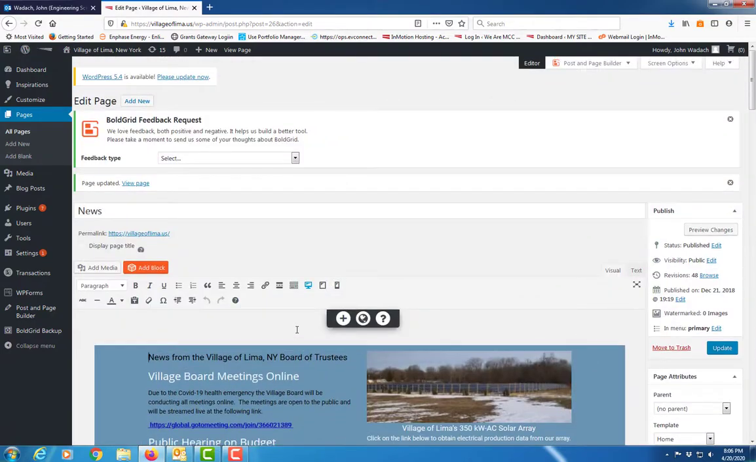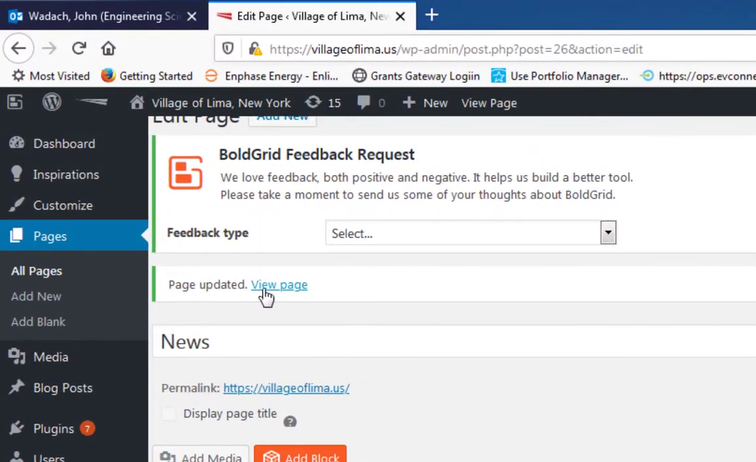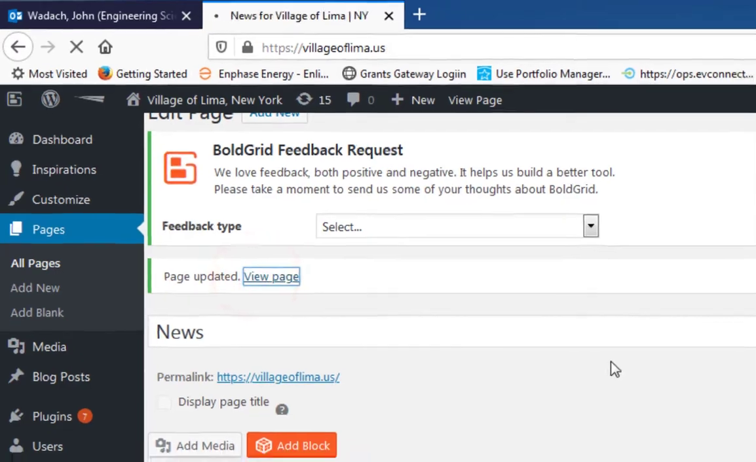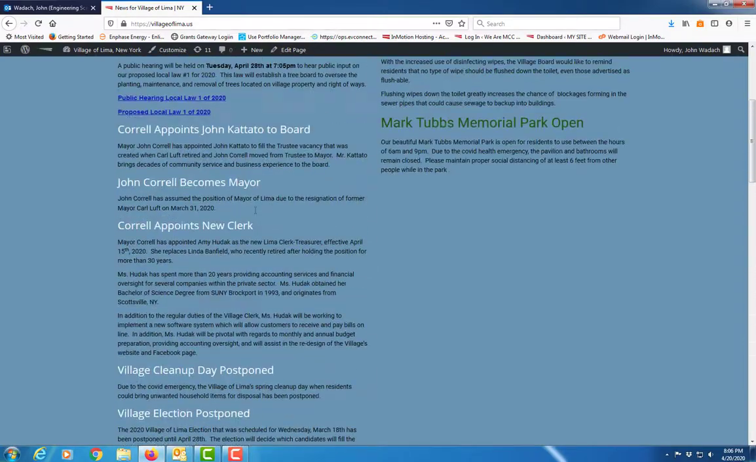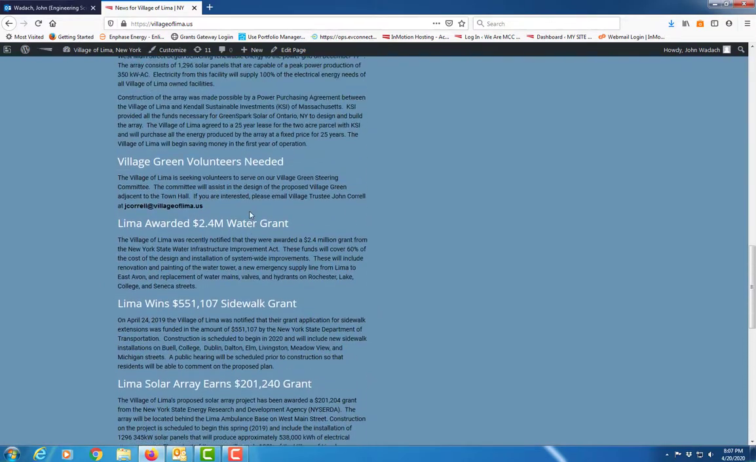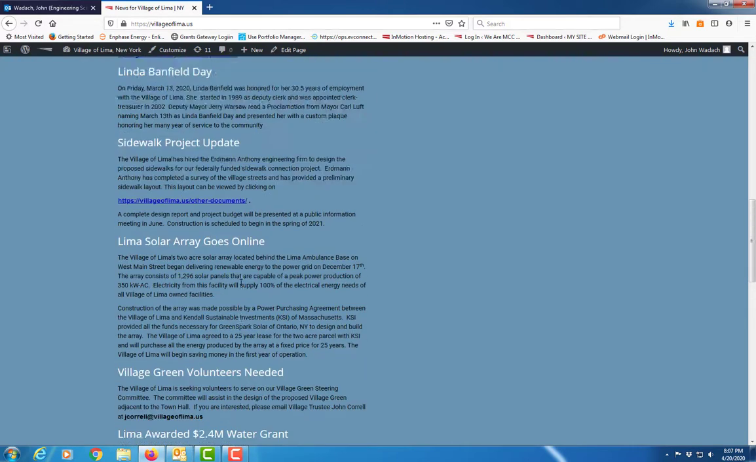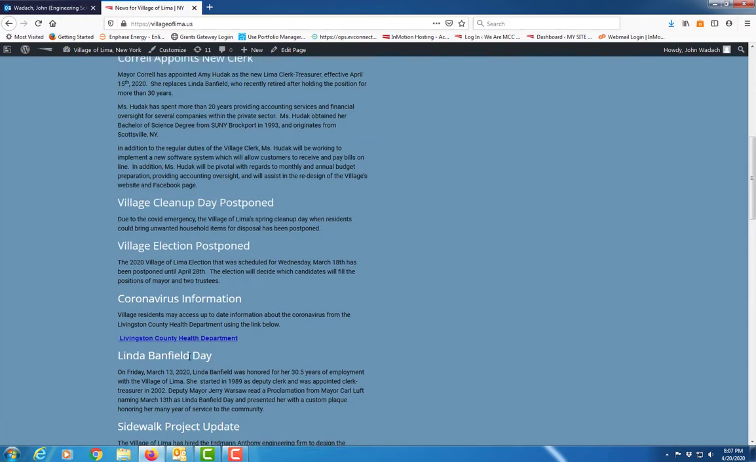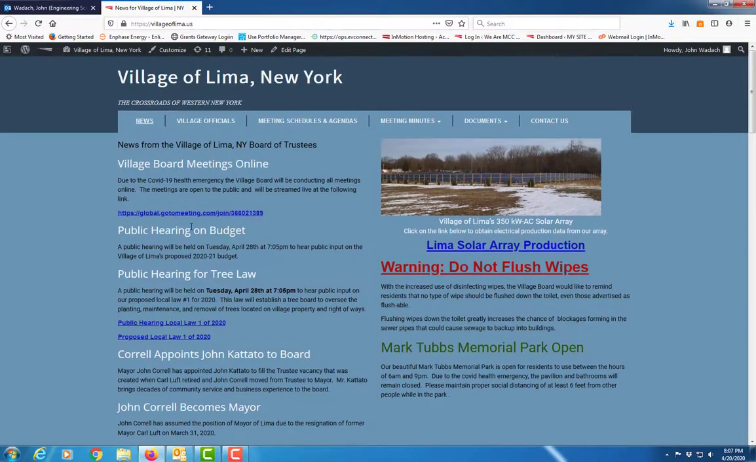If you wanted to see what exactly this would look like, remember you can go and visit the site, or an easier way is just to come up here and view the page. Hit view page, and it'll show you just what this page looks like. And Dan Dumar is not in here anymore. So if you decide you want something out of here, like Village Green volunteers, we haven't gotten one single volunteer, maybe it's time to get rid of this. Linda Banfield Day, maybe she gets a couple months up here, and then maybe it's time to go. So I have to come back to the dashboard. That's how you delete something.